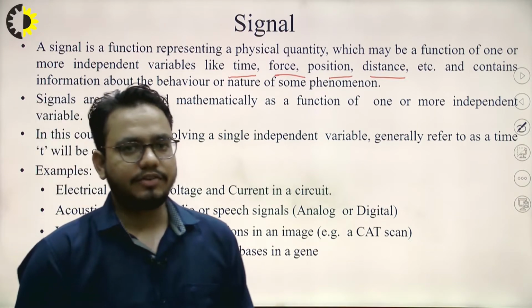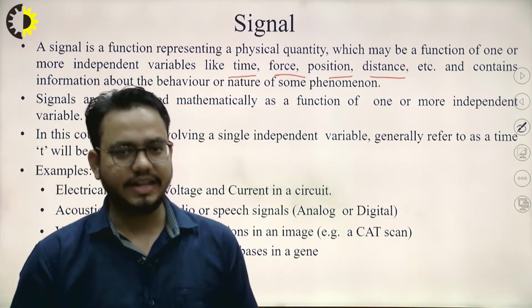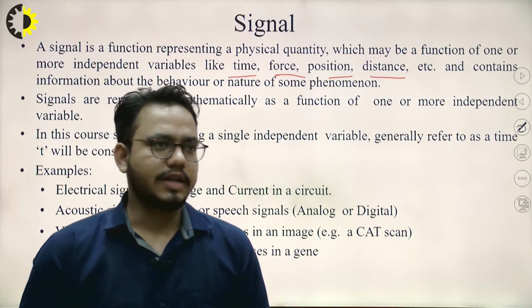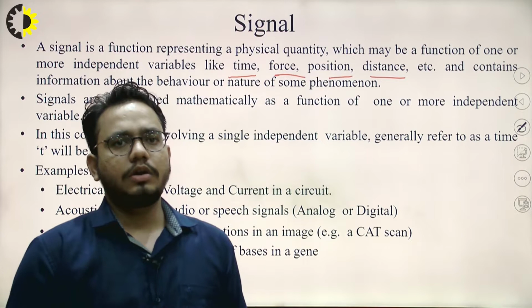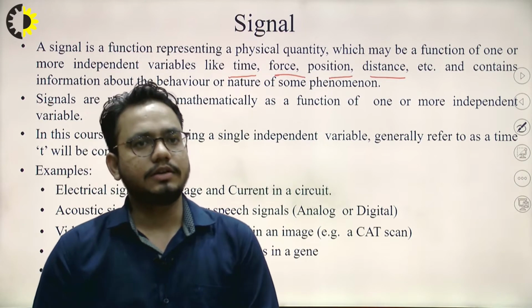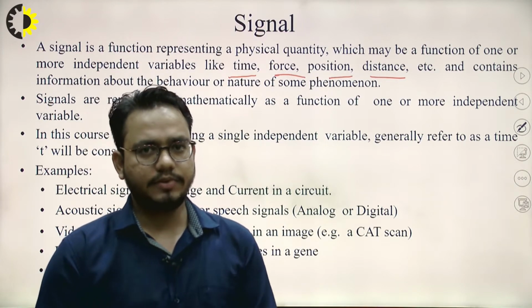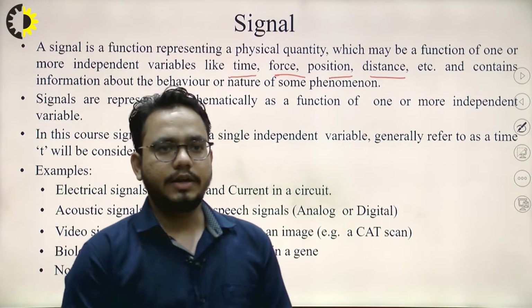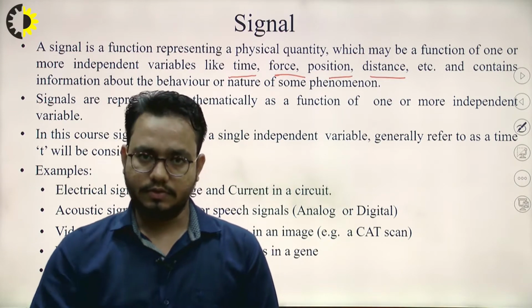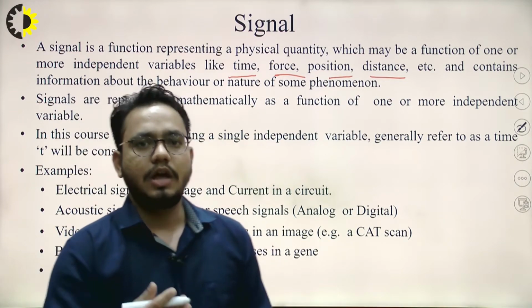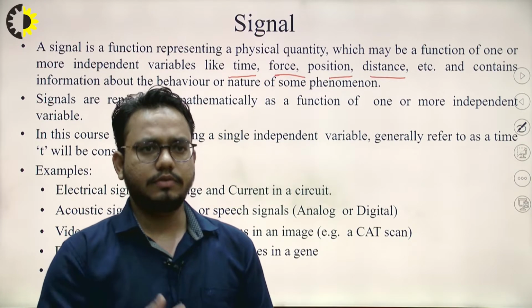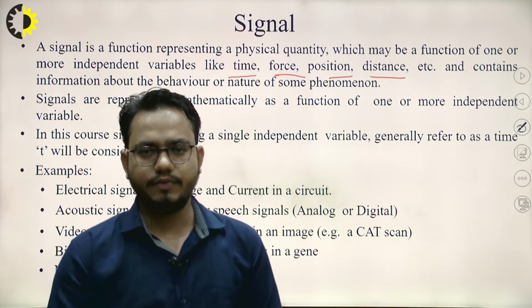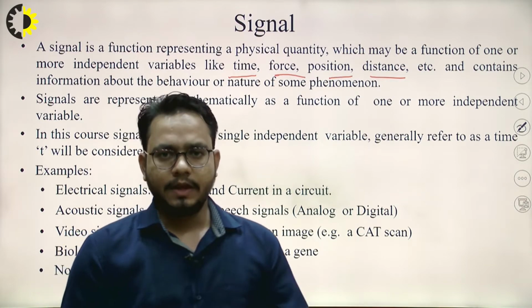Now in electrical engineering we find a number of signals, just like current and voltage. These are signals which depend upon time. Time is independent, so they are dependent upon time. On the y-axis we have the amplitude, or the strength of the voltage or current wave, and it depends upon time.